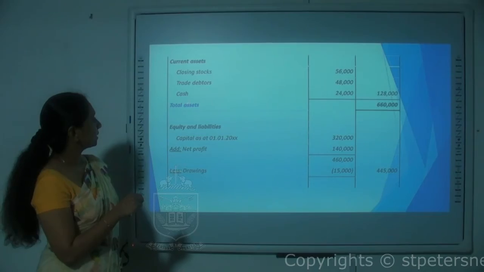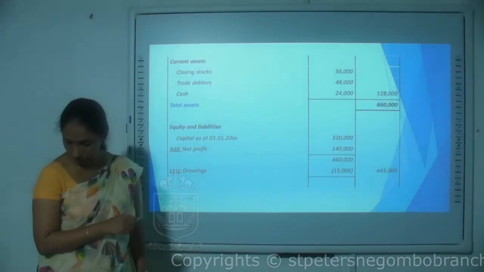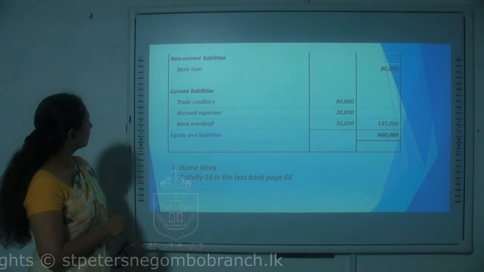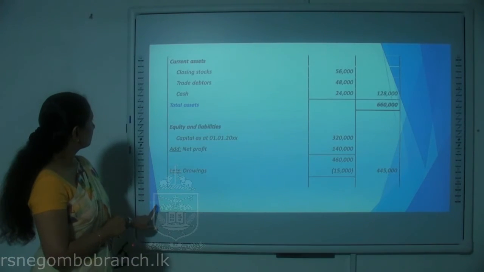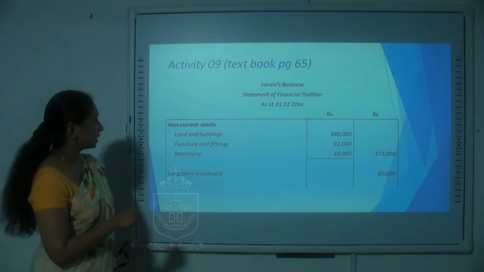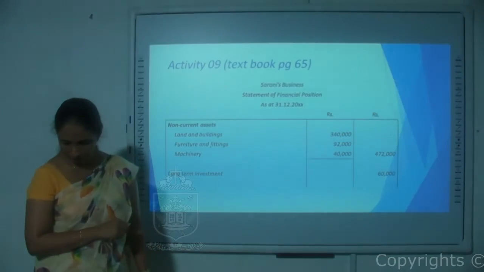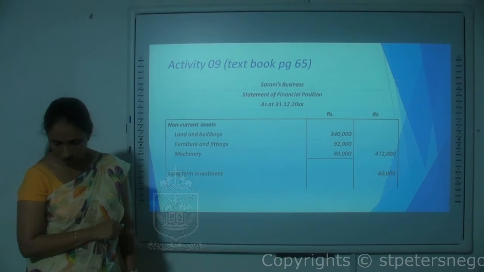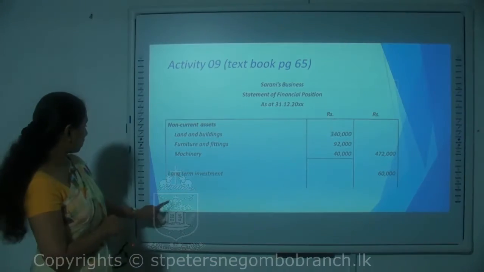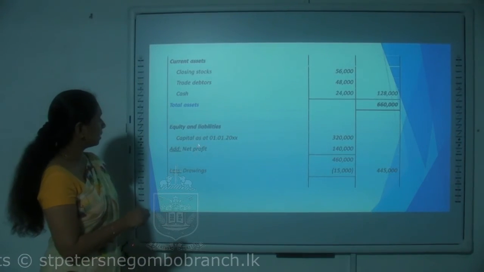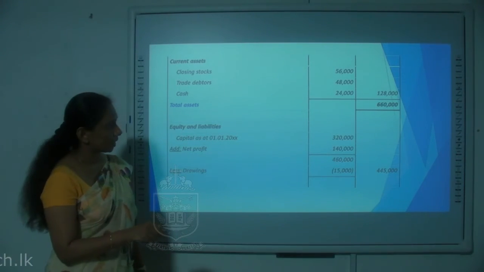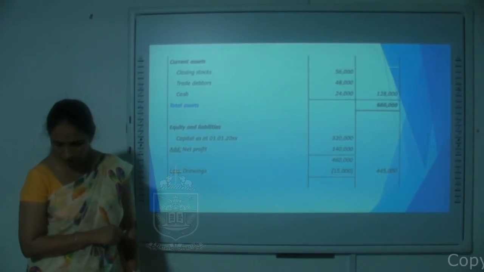Here under current assets, cash is mentioned for 24,000. Then again we have machinery, which comes under non-current assets again, 40,000. Then the next one is net profit for the year, which will increase the owner's capital. So it is added to the opening capital, it's 140,000.